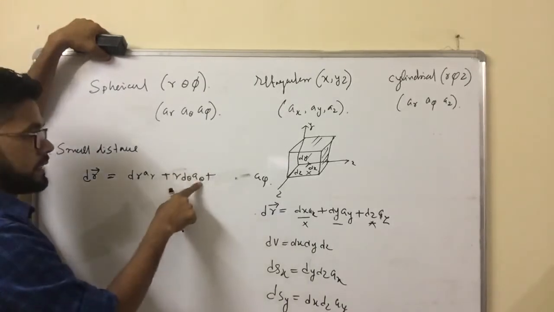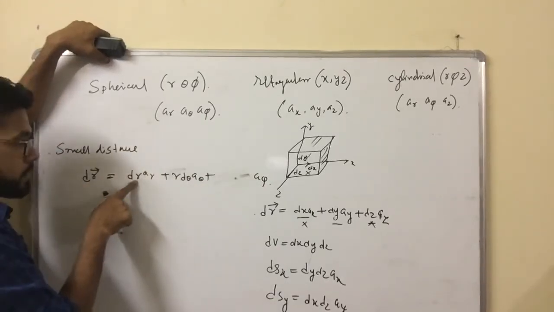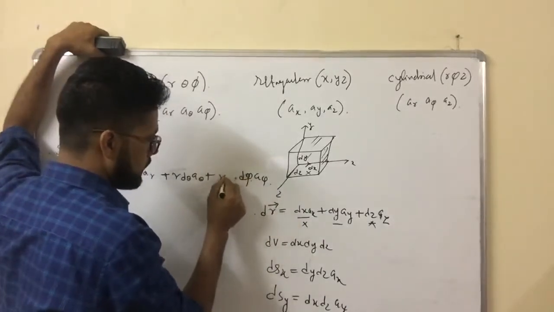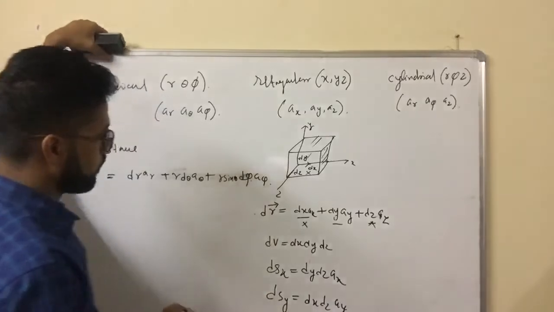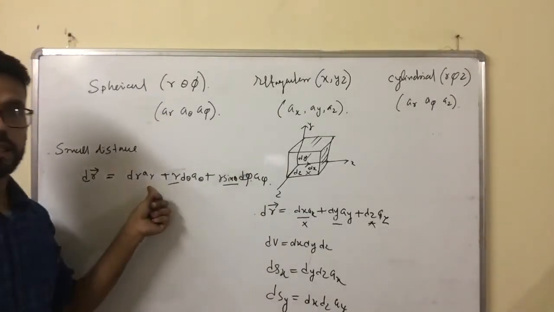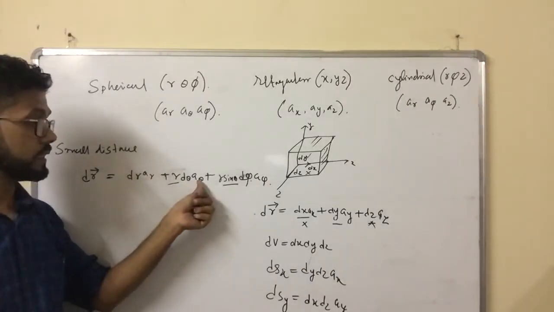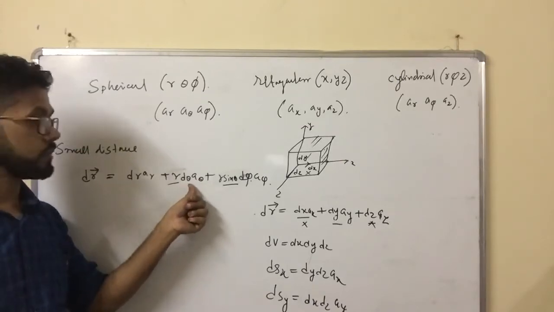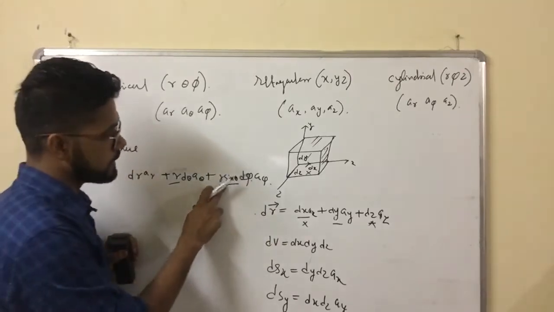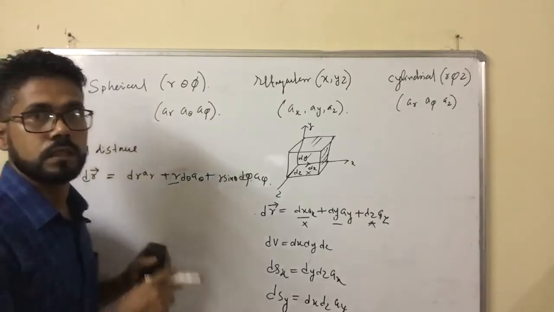Whenever we consider the theta unit vector, there must be d theta. We are considering r, so there must be dr. Whenever I consider d phi, there must be d phi and r sin theta. Only you have to remember r sin theta and r. Again I am telling, whenever I consider ar, there must be dr; whenever I consider a theta, there must be d theta; whenever I consider a phi, there must be d phi. Only for one term you have to remember r sin theta, and r. This is the elemental distance in the spherical coordinate system.